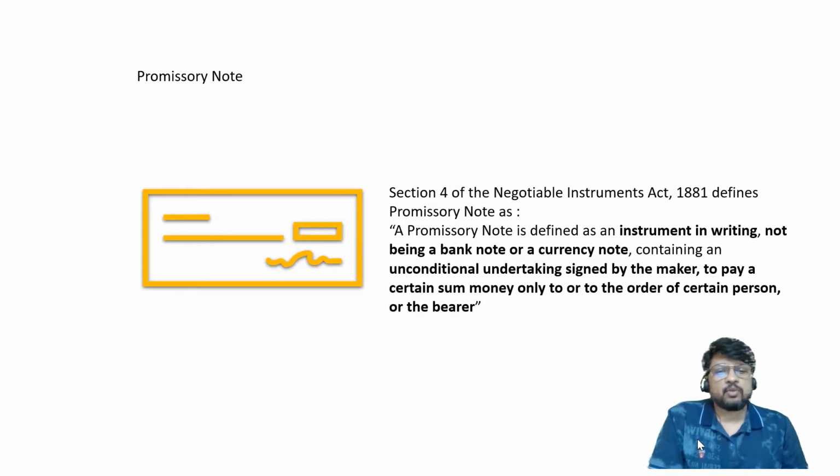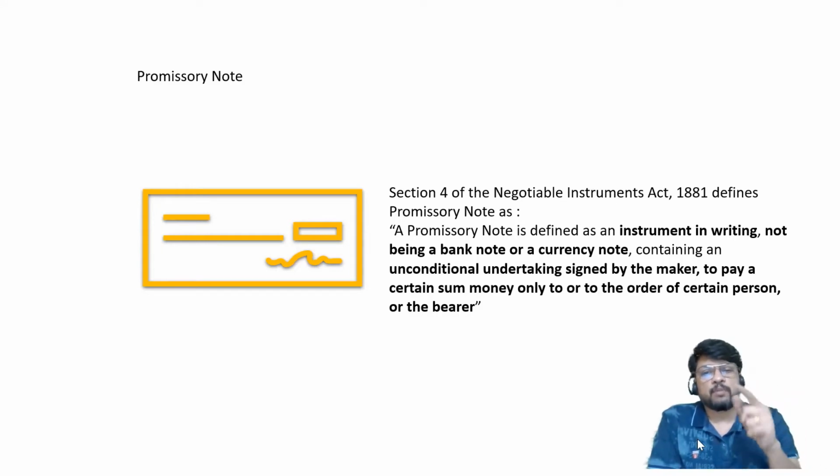It is signed by the maker to pay a certain sum of money only to, or to the order of, a certain person or to the bearer. So a promissory note can also be a bearer note. But remember, a promissory note should not be considered a currency note. A currency note is not a promissory note. Why? Because a currency note is governed by the rules of RBI. It's a totally different thing. It is a promise given by the RBI governor. A promissory note is not a promise given by the RBI governor, but it is given by the person who is preparing the promissory note. So an RBI-issued currency note should not be called a promissory note.